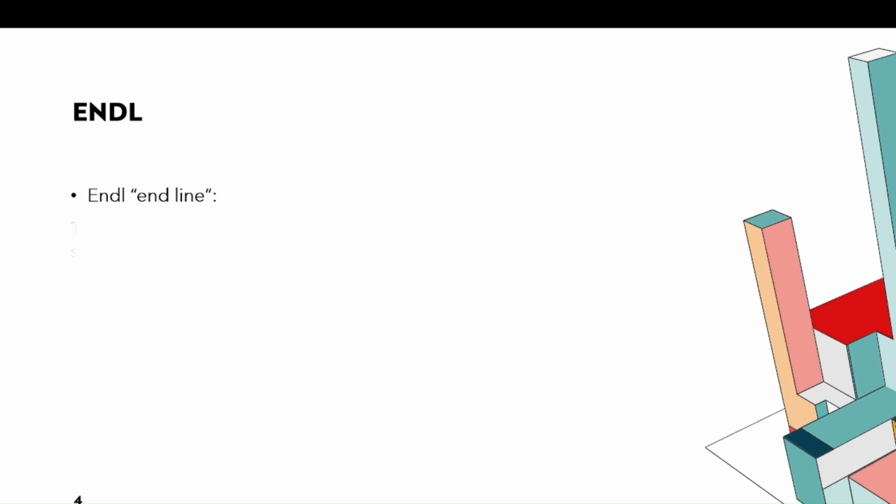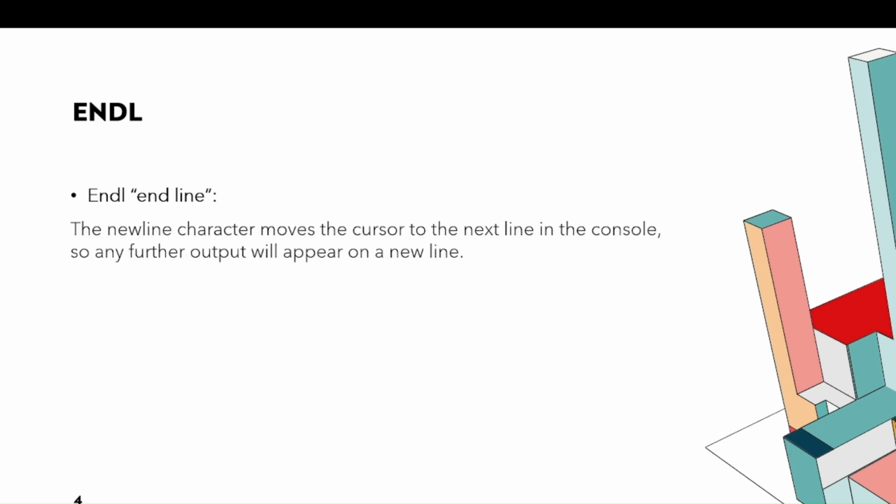It has basically two functionalities: to move the cursor to the next line on the console, and then it flushes the buffer. Whatever we write through cout, it doesn't go directly into the console. A buffer is maintained. So endl flushes that buffer. Flushes means it sends whatever has been written till now to the console.